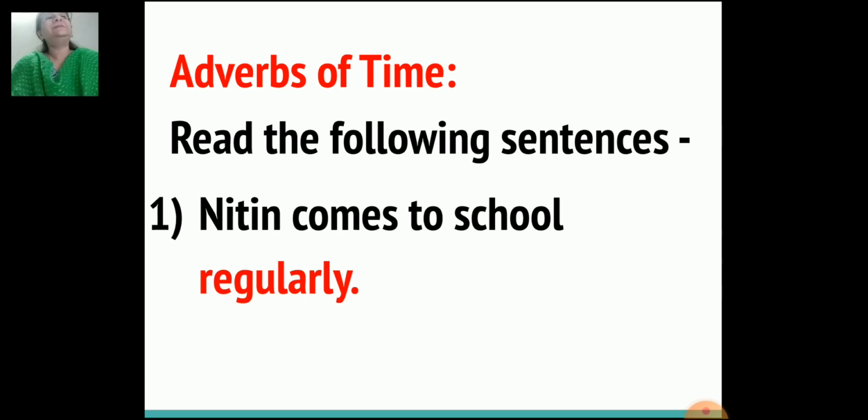Now let's learn the second type of adverb, that is adverb of time. Let's read the following sentences, children. First sentence, Nitin comes to school regularly.